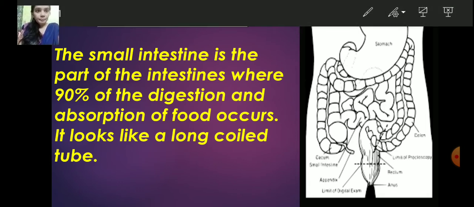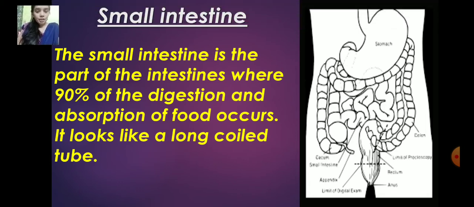Then what is the function? So the inner walls of the small intestine, inside this intestine there is a wall. These walls produce certain juices, and other organs such as liver and pancreas also produce juices which are poured into the small intestine, right?